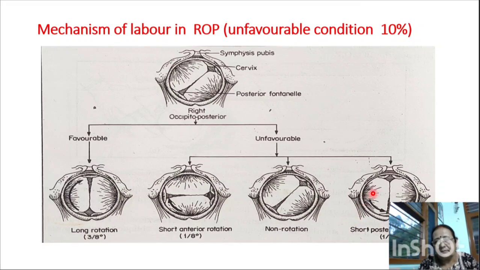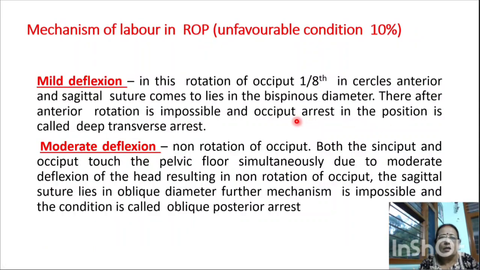Now the severe deflection. In this, what happened is that since it rotates 1/8 in the circle, the occiput goes back over the sacrum and stays there and descends in the same manner into the pelvic floor. After it reaches the ischial spine, it will not rotate, and there will be a posterior sacral arrest. This is the unfavorable condition of the ROP, right occipito-posterior mechanism.